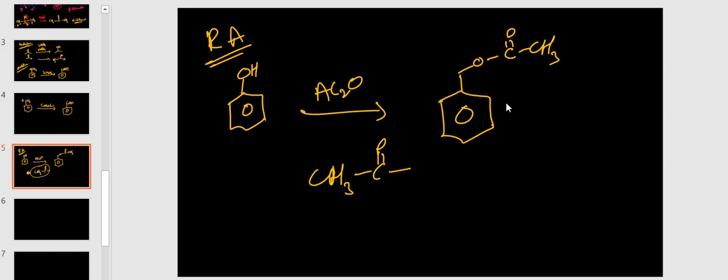Now acylation over. So in the presence of aluminum chloride, this acyl group is shifted to benzene ring. See here, only one bond is there.